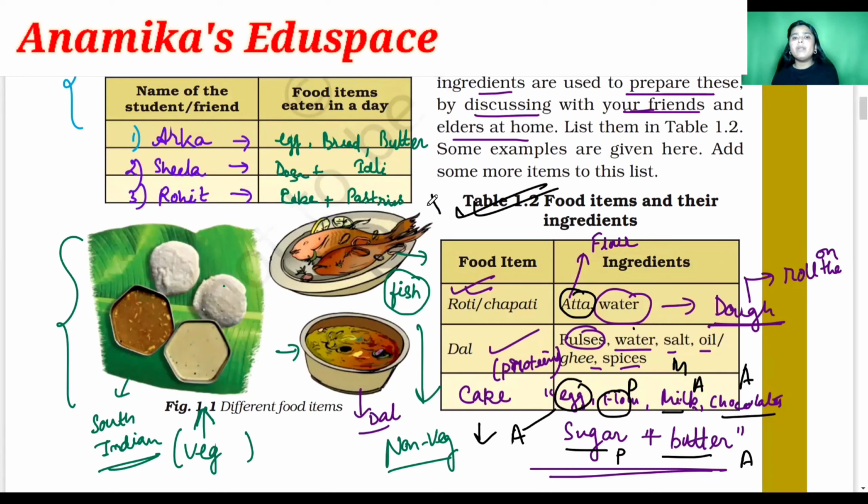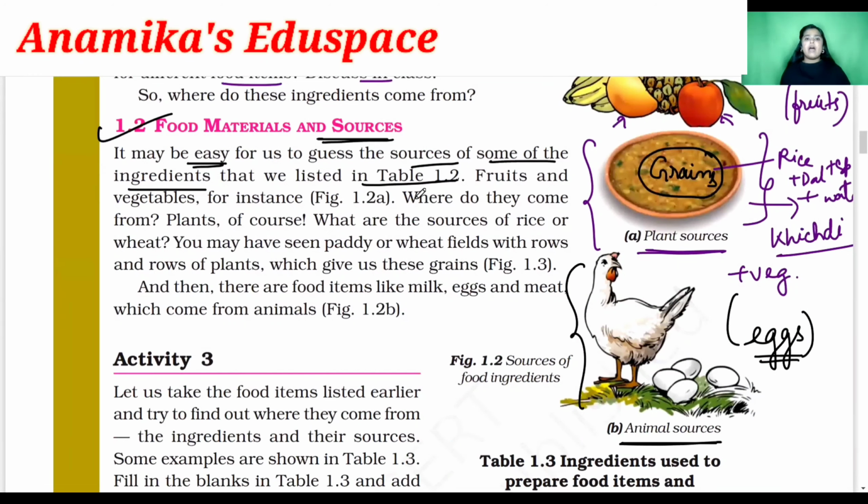So that's why table 1.2 is very important, and you should list lots of food items by asking your elders at your home. So now we are going to study about the fruits and the vegetables for instance, and where do they come from. So plants, of course, are the sources of the rice or wheat. Okay, so where do we get the rice? What are the sources of the rice and wheat?